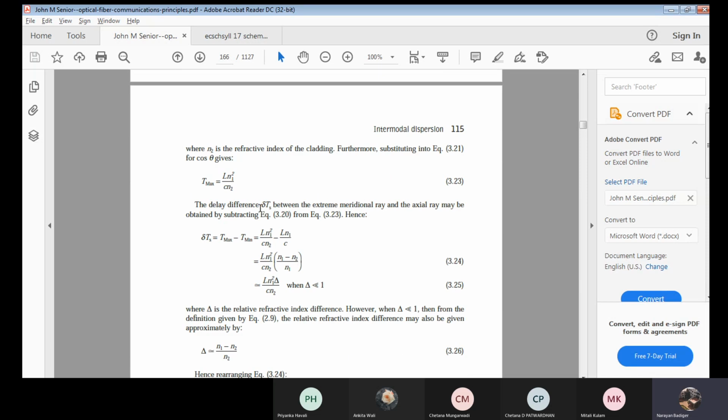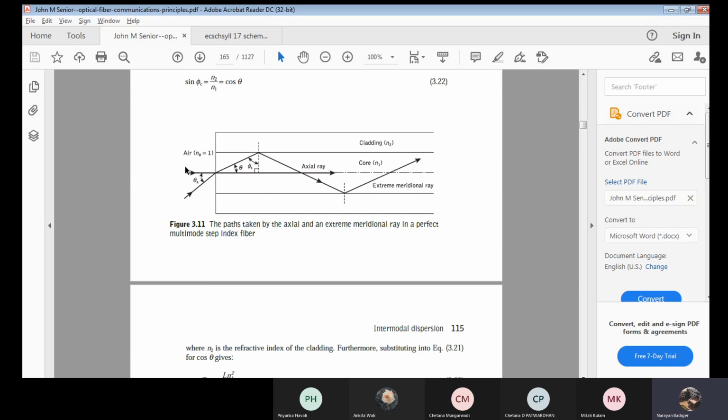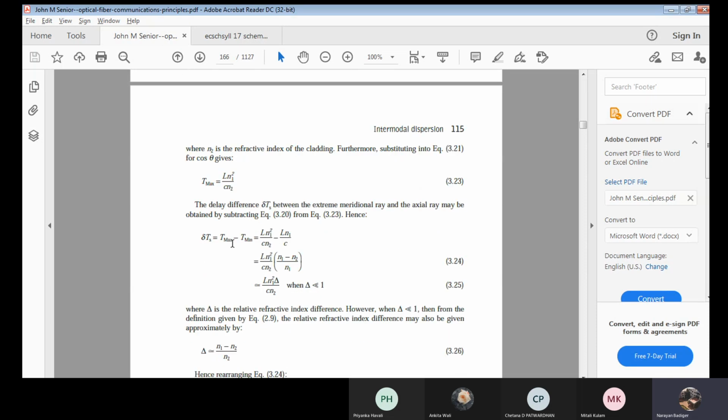Next. Now we'll try to find the delay difference. It means, see now, I have two waves over here, one axial ray and one more is the extreme meridional ray. It means there is some delay over here. Okay. This delay difference we try to calculate. This delta Ts is equal to T max minus T min.